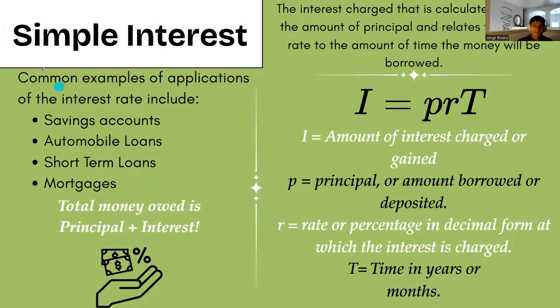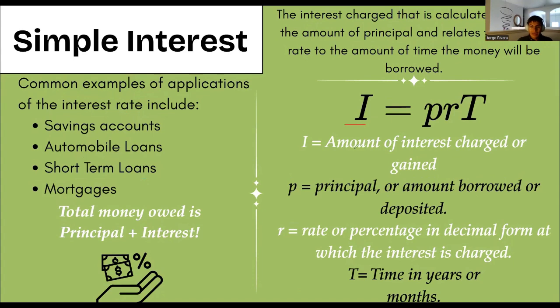So here we have, I can annotate now, the equation. So I is the amount of interest charged or gained. So what this means is that it's just the amount added onto it. The I doesn't represent the total amount of money you get or you have to pay. The I, or what you solve for, is actually just the extra that you have to pay.